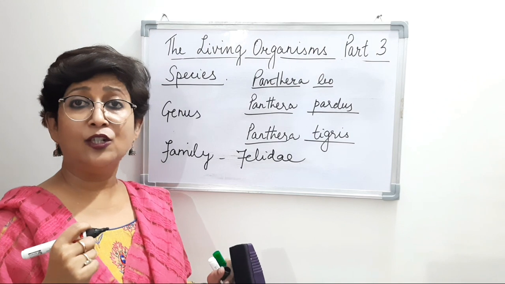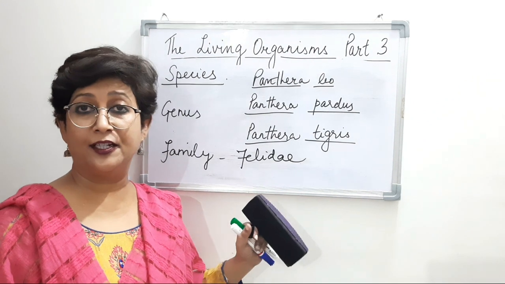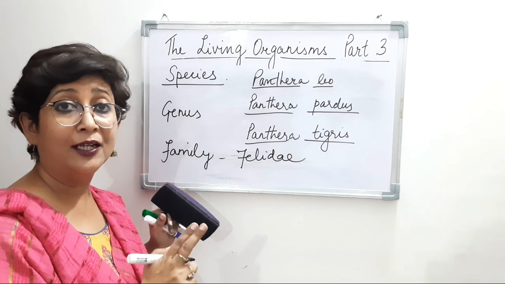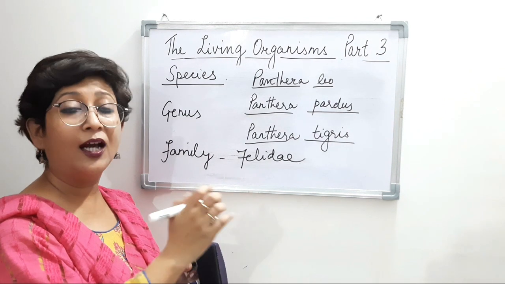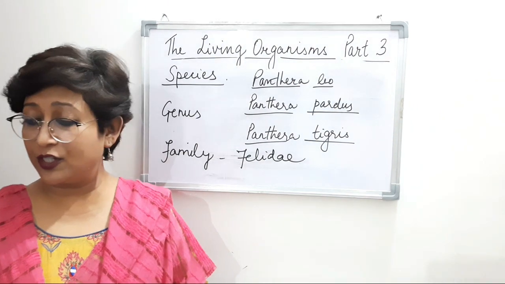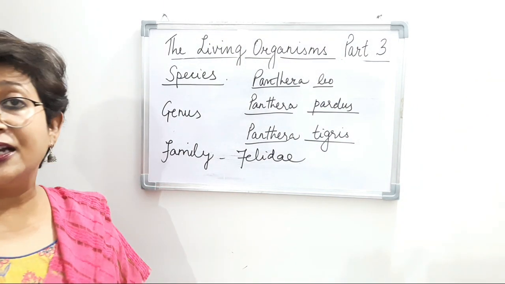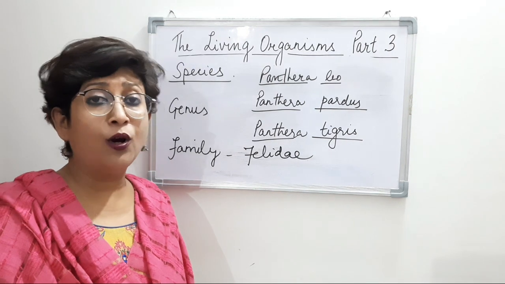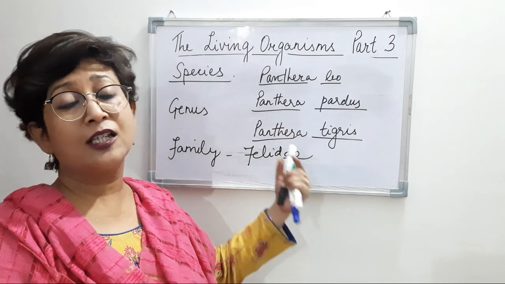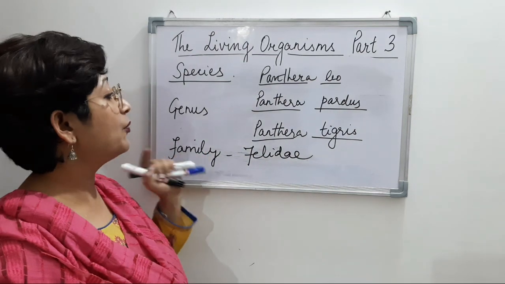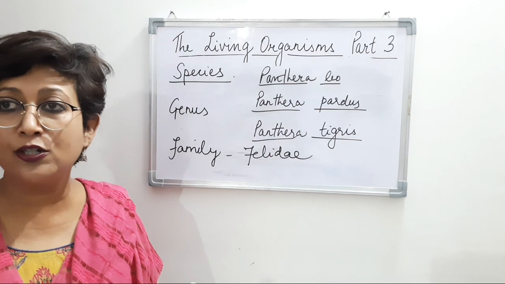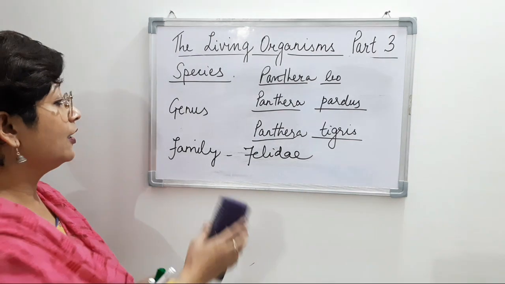The family is Felidae, and the two genera that belong to the same family, we've taken the example of Panthera and Felis. Now, a group of related genera is a family, and under family we discussed the example of Felidae, and we move on to the next taxonomic category.